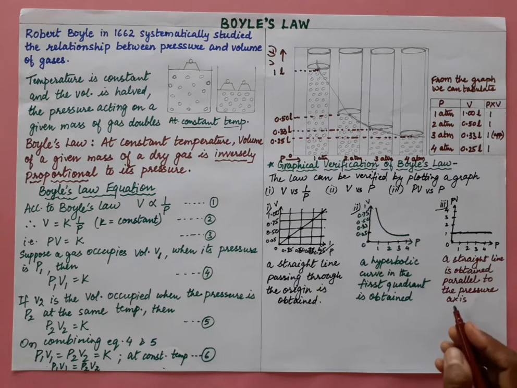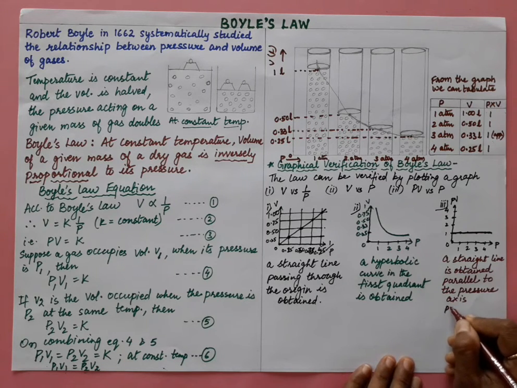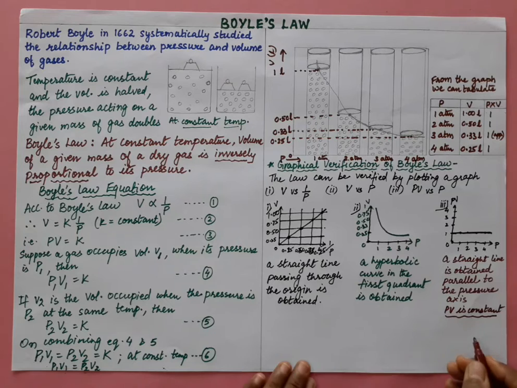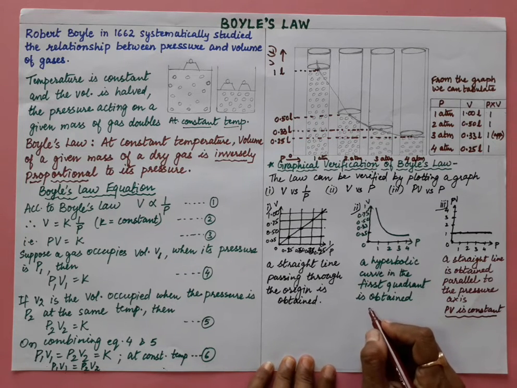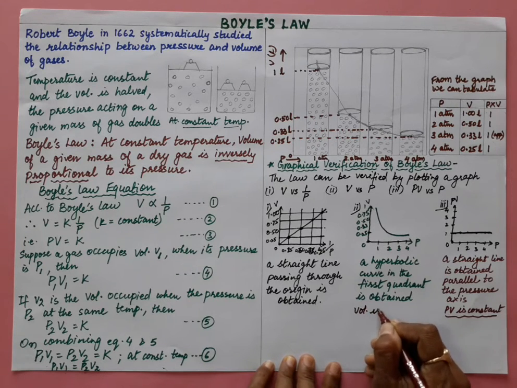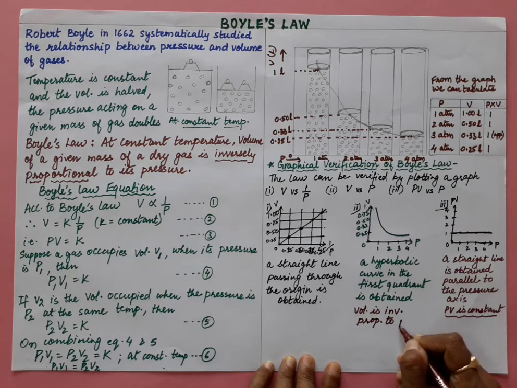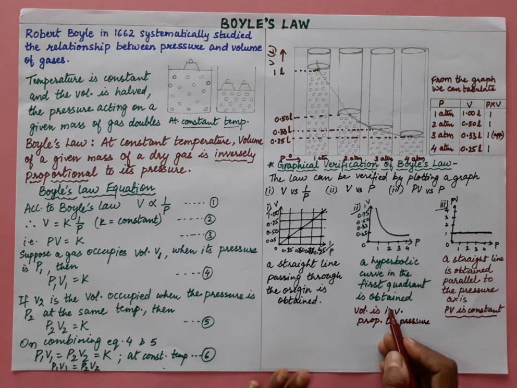In this, PV is constant. In this one you will say that volume is inversely proportional to pressure. That is what we have seen, and always we will get a hyperbolic curve over here.